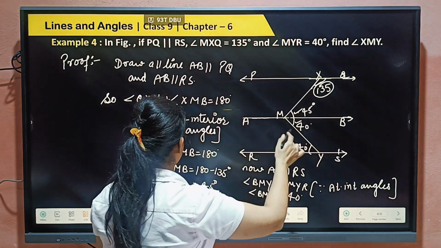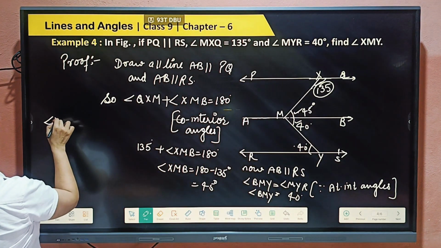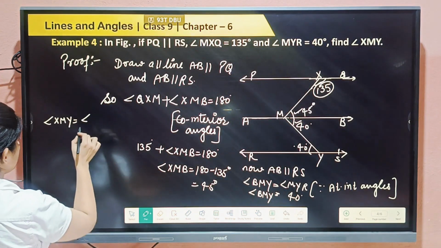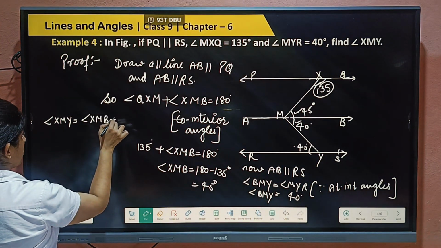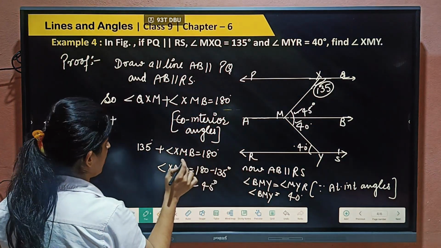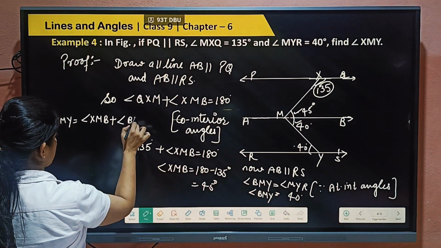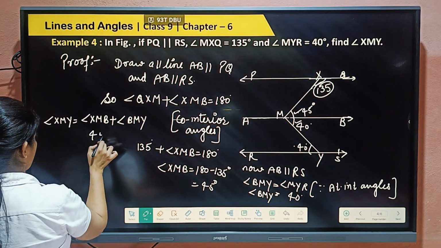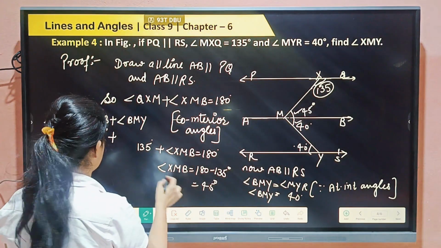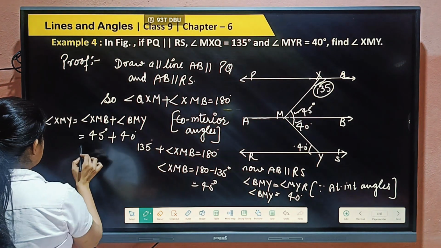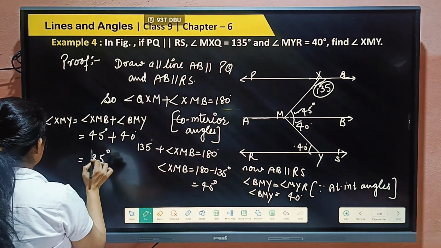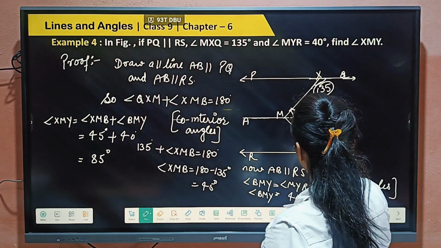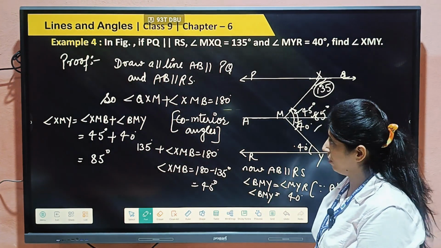So total angle XMY is equal to angle XMB plus angle BMY. XMB is 45 degrees, which we have already found, and BMY is 40 degrees. So the total is 85 degrees. So the full XMY angle is 85 degrees. 45 plus 40 will be 85 degrees, right?